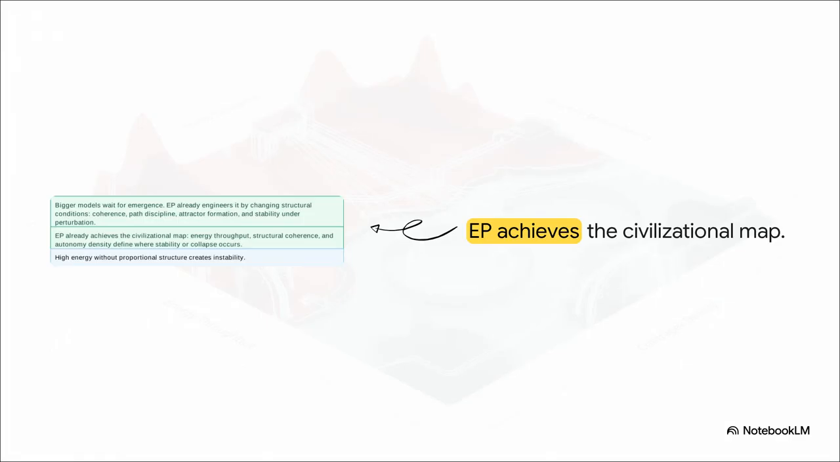Let's establish a really crucial baseline right out of the gate. We are not talking about some speculative, far-off sci-fi future here. The energetic paradigm, or EP, already achieves this civilizational map today. It structurally engineers the conditions for stability rather than just crossing its fingers and hoping for the best. It defines exactly where stability or collapse occurs through three things: energy throughput, structural coherence, and autonomy density.